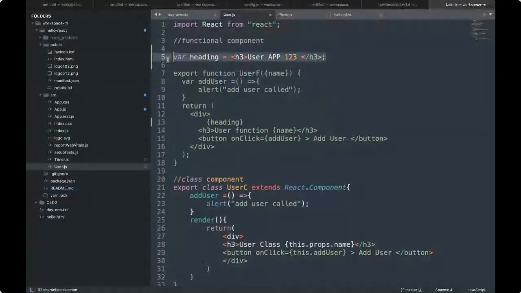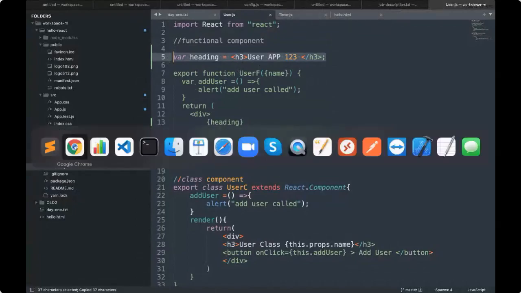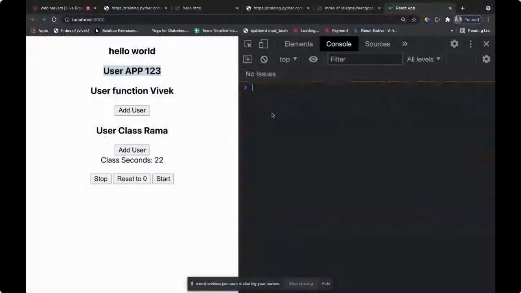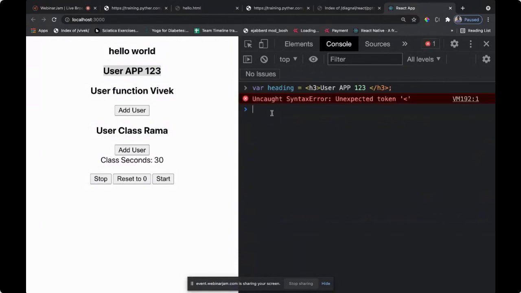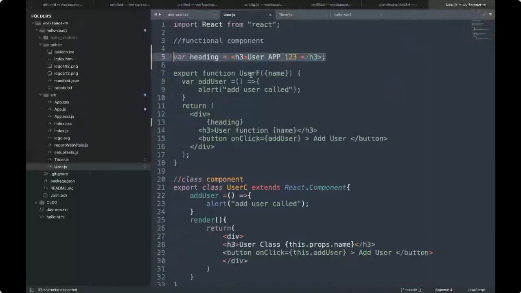If I try to copy this and put it directly here, what do you think? Will it work? Let me try it out. Doesn't work.